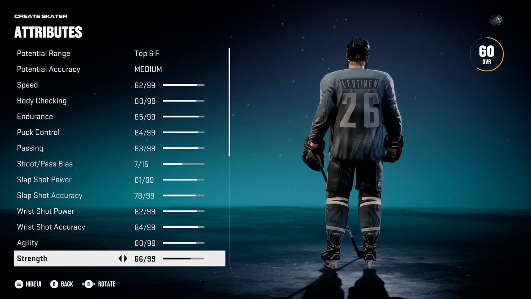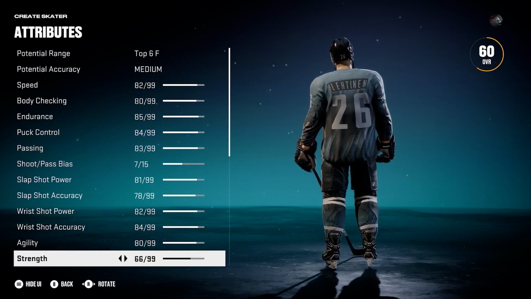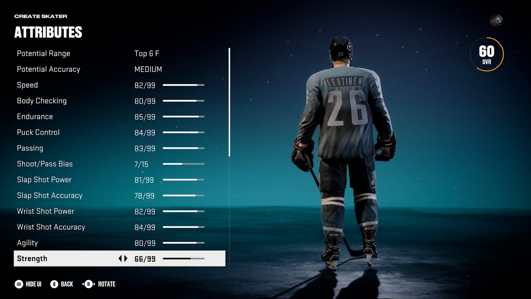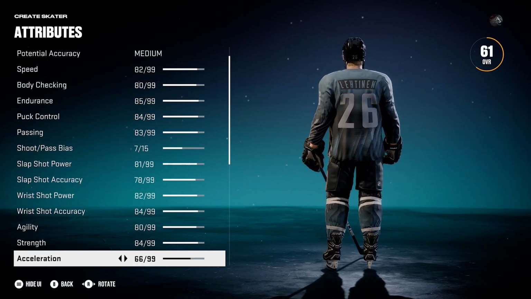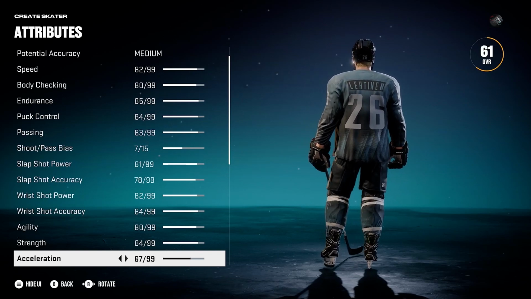I'll show you a few other players after we get Jere Lehtinen done, just because I need to finish Jere Lehtinen anyways. And I'll show you guys what some of the other players in my roster build are looking like, because a lot of them have some interesting looking stats.